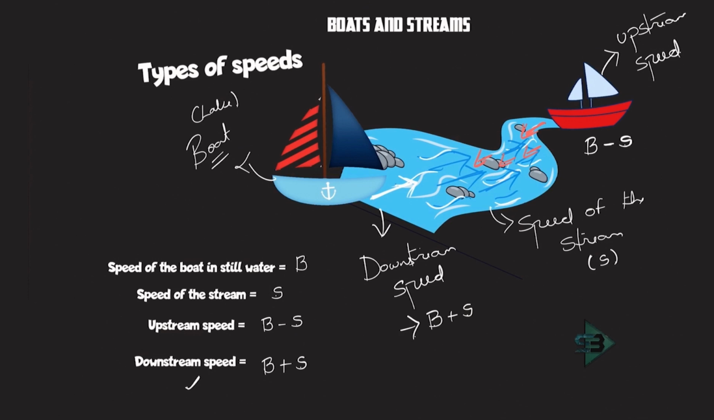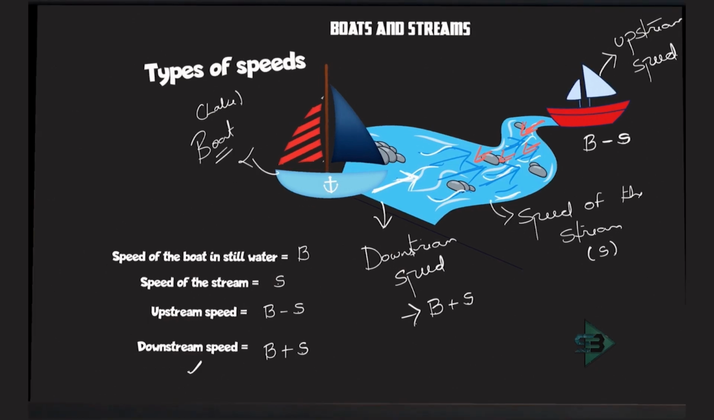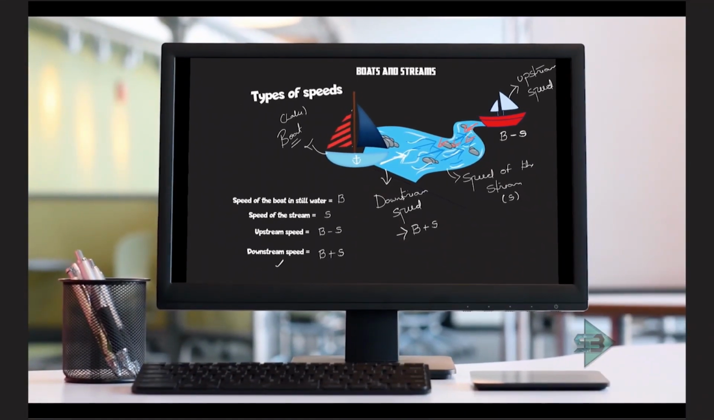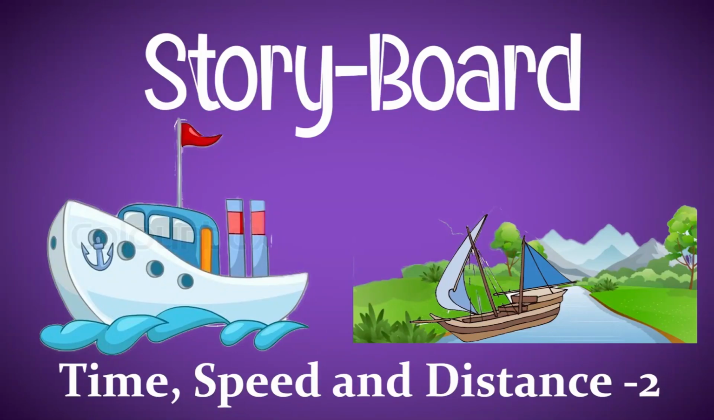Now, as we solve problems on boats and streams, you need to ask yourself only one question. Which of the 4 speeds is given in the question? Is it B, is it S, is it B minus S or B plus S? And that is what will help you to solve the majority of the problems on boats and streams. So let's take a few problems on boats.